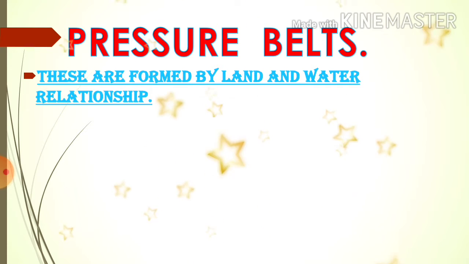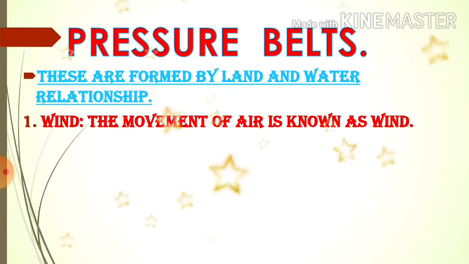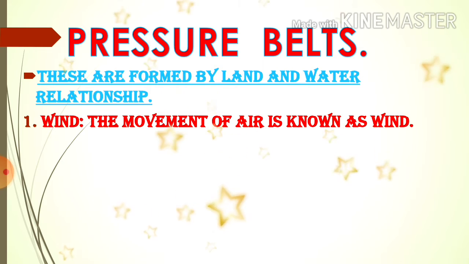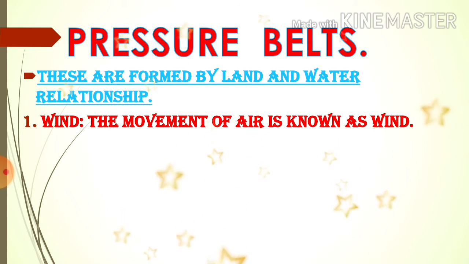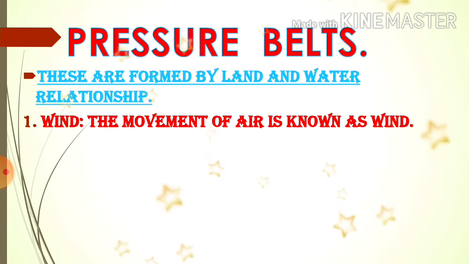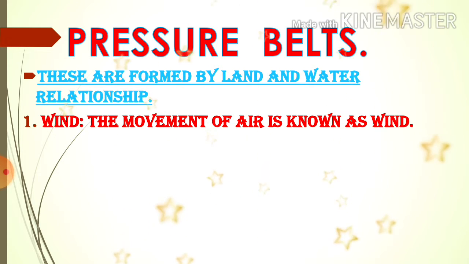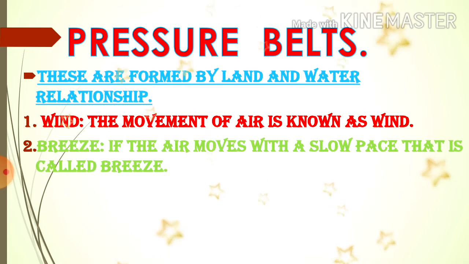Now see here, wind: the movement of air is known as wind. Now simple definitions, we wind up this video with these things. Breeze means if the air moves with a slow pace. See, wind, air, breeze.